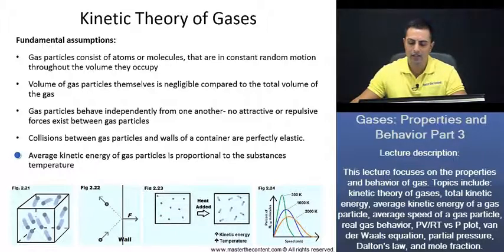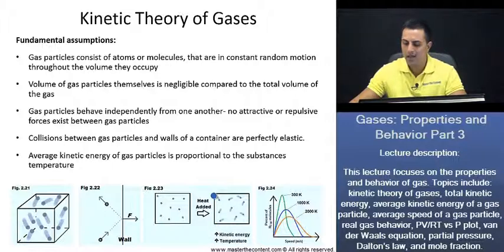Average kinetic energy of a gas particle is proportional to the substance's temperature. Now, to explain that, let's take a look here at figure 2.23. As we see here, as heat is being added to our gas particles, they're going to absorb energy. A portion of that energy is going to be potential energy, which does not raise the temperature. But the remainder of that energy is going to increase the kinetic energy, meaning the speed. And as that kinetic energy increases, we see that the temperature of the substance is also going to increase.